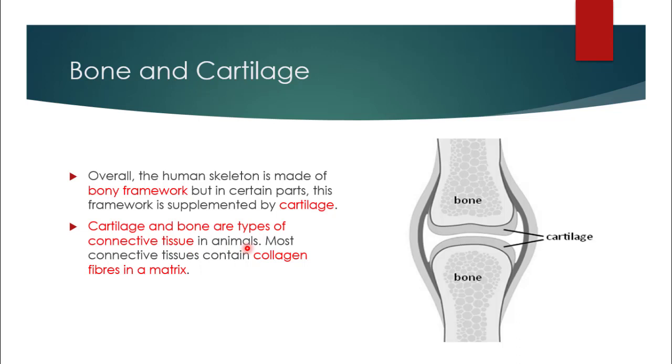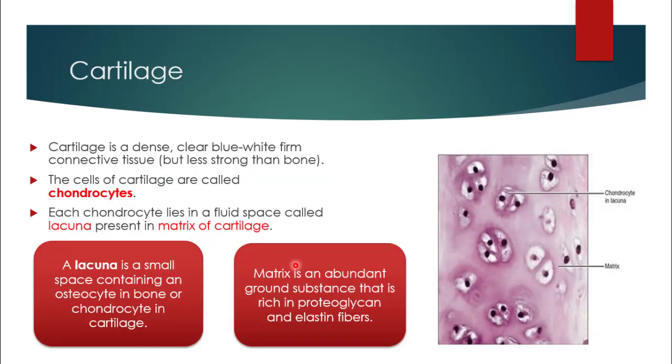Connective tissue, like other tissues, are very important in animals and they are present between different tissues. Most connective tissues contain collagen fibers in a matrix. Collagen fibers are the structural protein fibers. Now what is cartilage? Cartilage is a dense, clear, blue-white, firm connective tissue, but it is less strong than bone.